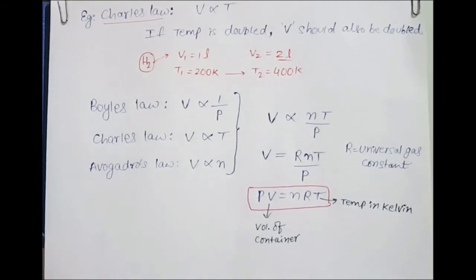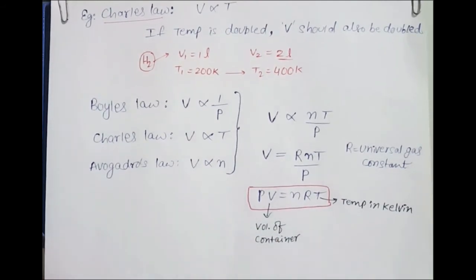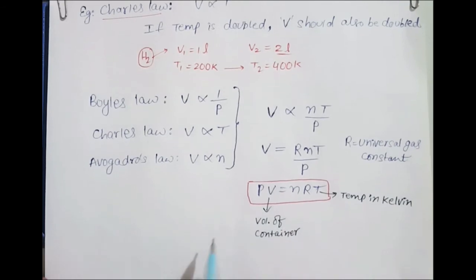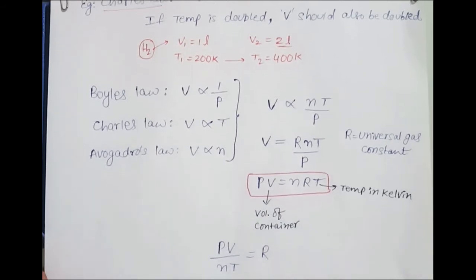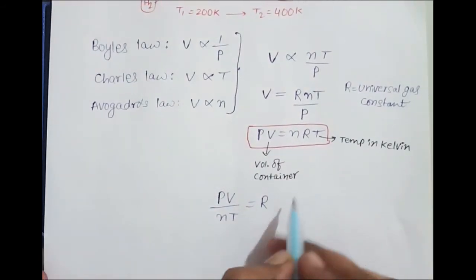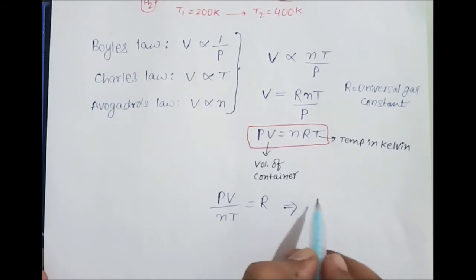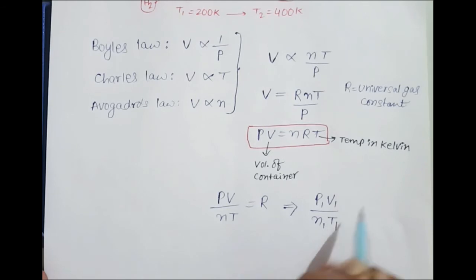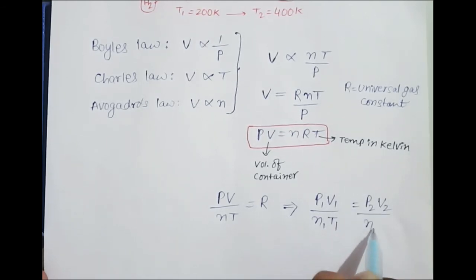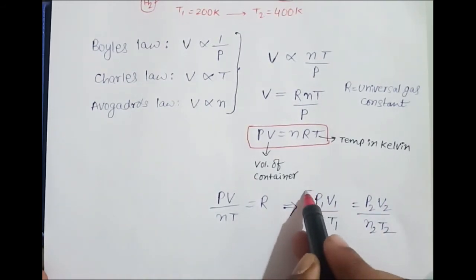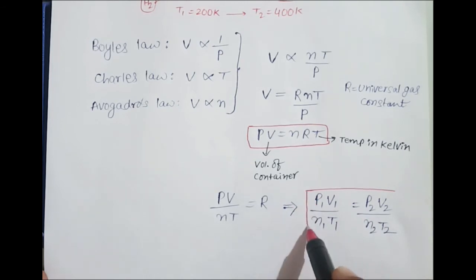That is about the equation. Now this equation again I am modifying, where R is a constant, so I can rewrite this as PV over nT is equal to R. PV over nT is equal to R. Which can be simplified for two different cases. I can write P1V1 over n1T1 is equal to P2V2 over n2T2. Yes, this is another ideal gas equation.